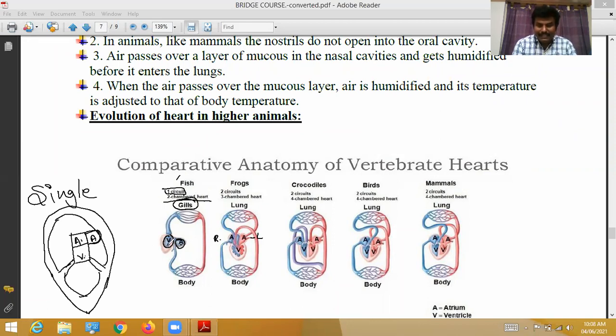From the auricle the blood goes to the ventricle, and from the ventricle the blood is supplied to various body parts. The body parts utilize oxygen, and carbon dioxide enters the blood. That deoxygenated blood again enters the auricle, then the ventricle, and from the ventricle it goes to the gills. In the gills, deoxygenated blood becomes oxygenated. Why? Because the gills contain an excess amount of oxygen.